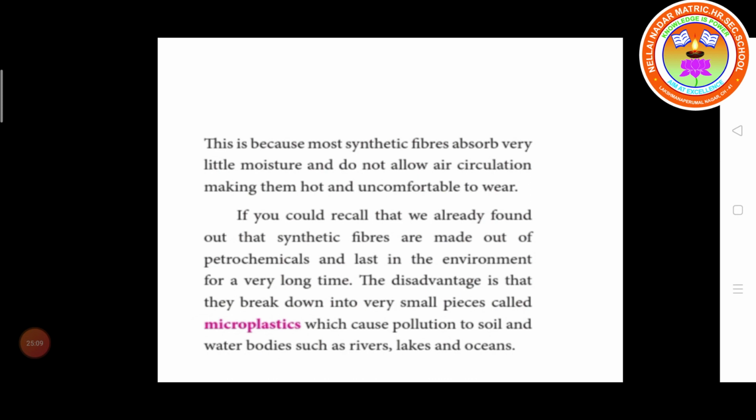It affects the environment because when those materials break down into very small pieces, called microplastics, they affect the soil and water sources, which causes pollution to soil and water bodies such as rivers, lakes and oceans.